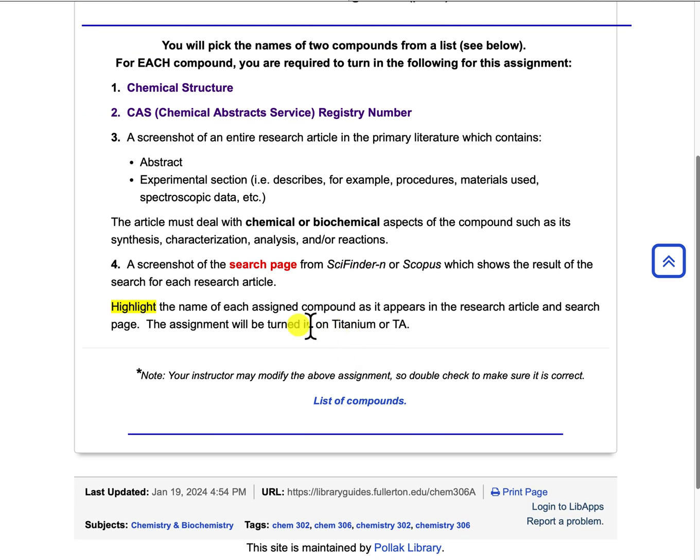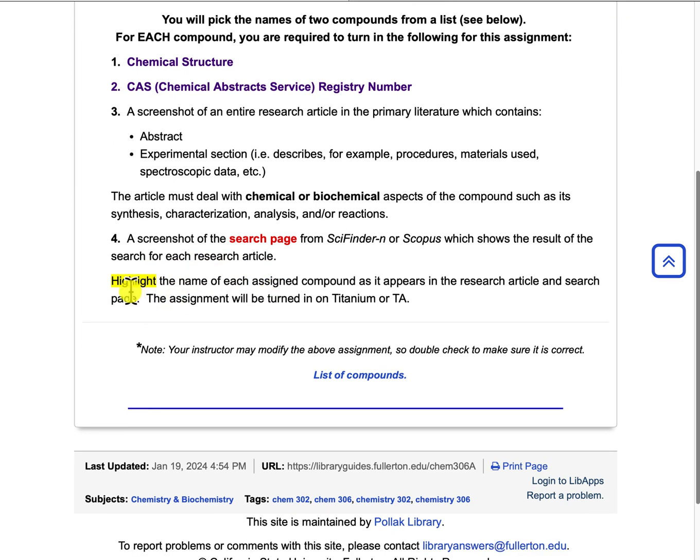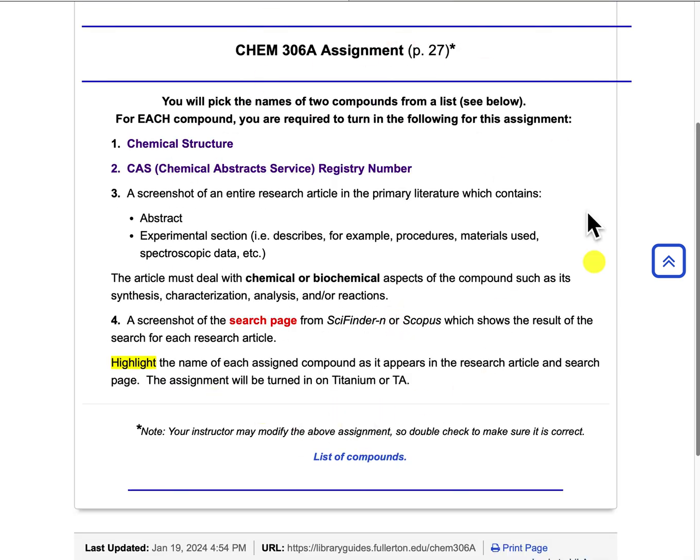You also need to provide a screenshot of the search page from SciFinder or Scopus, depending on which one you've been using, which shows the result of the search for each research article. Finally, you will need to highlight the name of each assigned compound as it appears in the research article and search page. The assignment will need to be turned in to Titanium or your TA. Okay, so that's pretty much for the assignment.